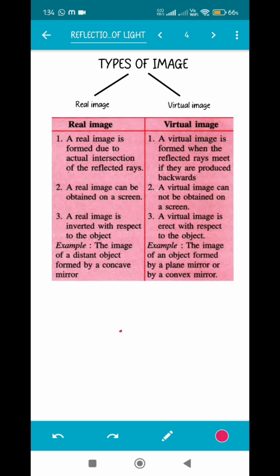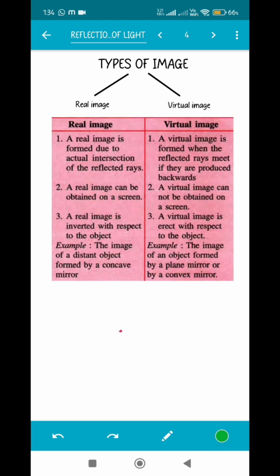A virtual image is formed when the reflected rays meet if they are produced backwards. That's why dotted lines are always used to represent a virtual image. A real image can be obtained on a screen, and a virtual image cannot be obtained on a screen. It is formed inside the mirror. A real image is inverted with respect to the object. I have just shown you how it looks. And in case of a virtual image, what happens? The image is upright or erect with respect to the object.